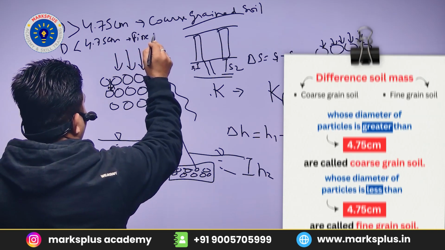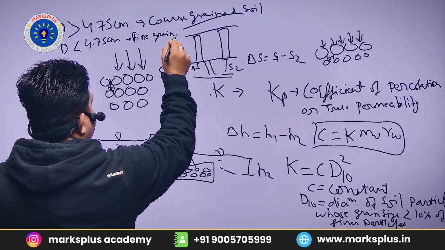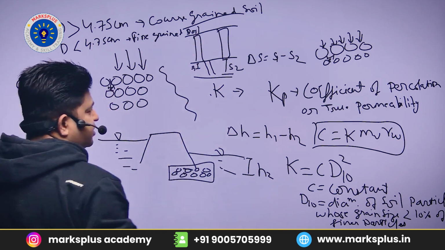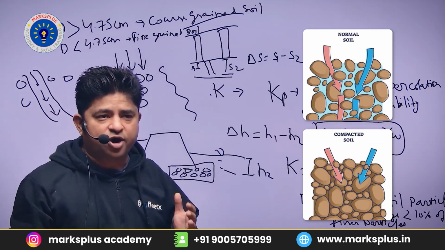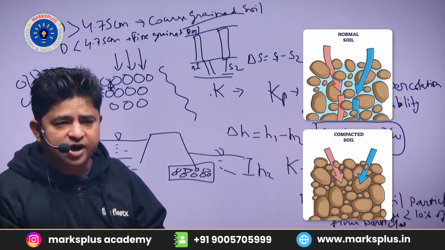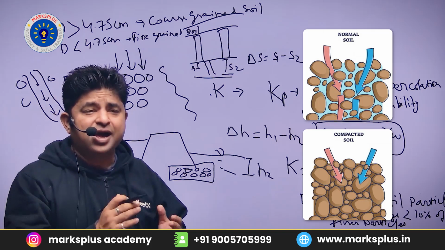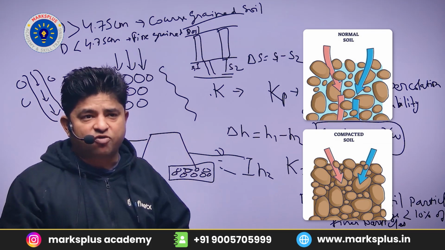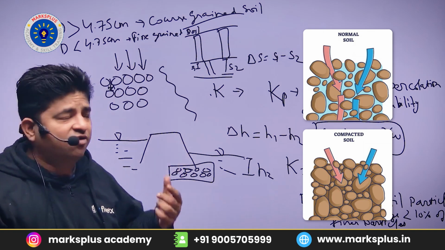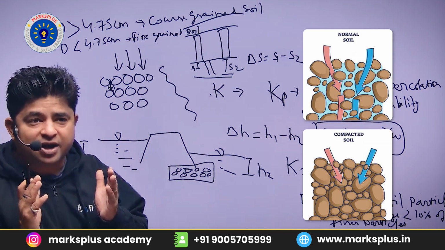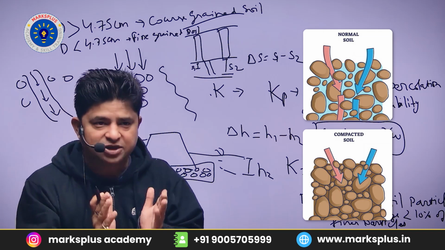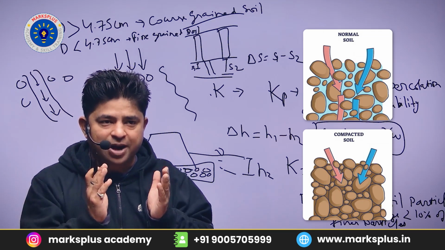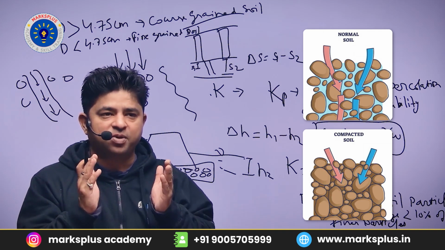And the soil whose particle diameter is less than 4.75 centimeter is called fine grain soil. Okay. और जैसा कि मैंने आपको लास्ट टॉपिक में बताया था कि coarse grained soil will always have a bigger void ratio. That means the size of the void will be higher in coarse grain soil as compared to fine grain soil. But if we calculate the number of voids, it will be greater in a fine grain soil. It means if the voids between the solid grains are bigger, the water can pass through those voids more easily, that means our permeability will also be higher.